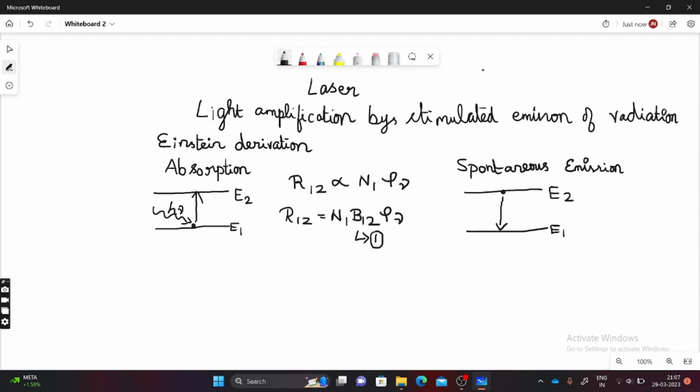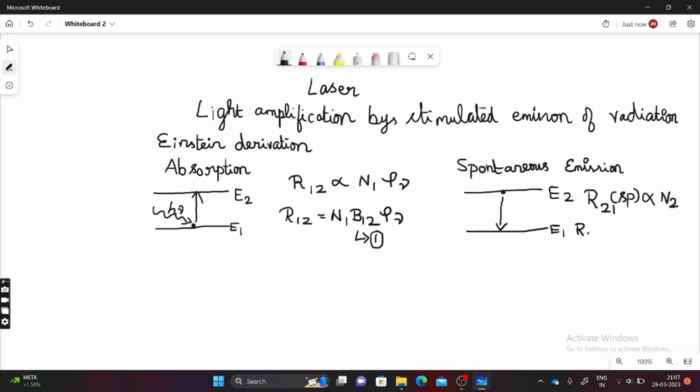So here the rate of spontaneous emission is given by R21 spontaneous, which is directly proportional to N2. R21 is the process that takes place from the excited state to the ground state. SP represents spontaneous emission, and it depends upon the number of atoms in the excited state.